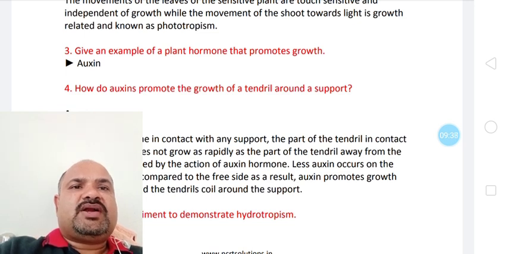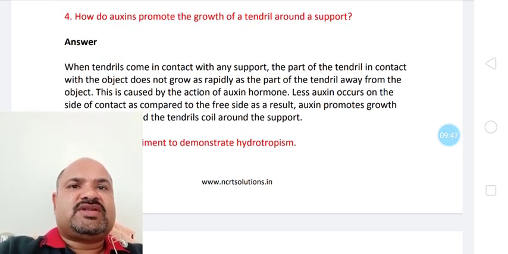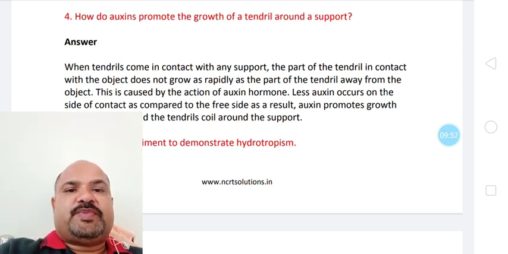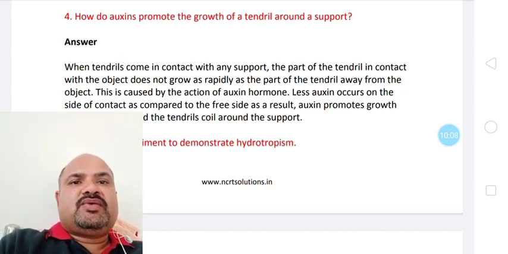Question next is, give an example of plant hormone that promotes growth. We know that auxin is the hormone which promotes growth. The next question is very important as far as examination is concerned. How does auxin promote the growth of a tendril around a support? Now we must know about tendril. Some plants of the Cucurbitaceae family have spring-like structures. They go around the support, they catch the support and they help in the growth of the plant.